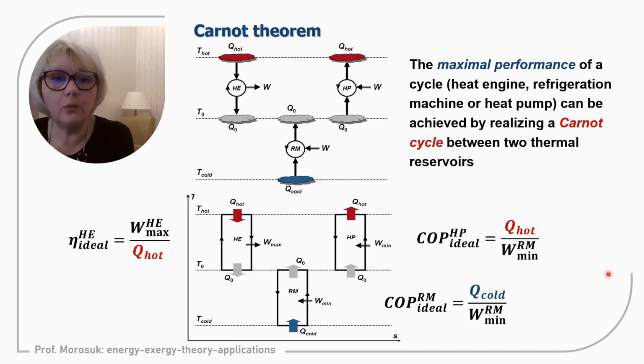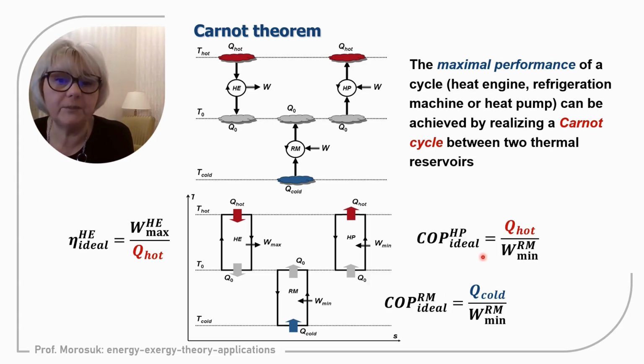Similar discussions we can apply for the refrigeration machine and for the heat pump. For the refrigeration machine, the positive effect is the refrigeration capacity. Therefore, this value will be constant, and the minimum work that is supplied to the refrigeration machine will correspond to maximum efficiency, the coefficient of performance.